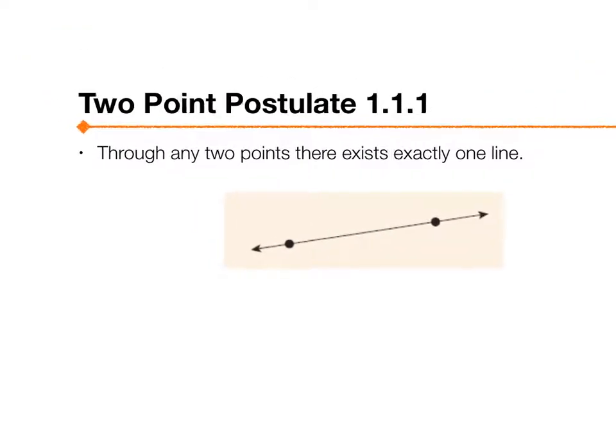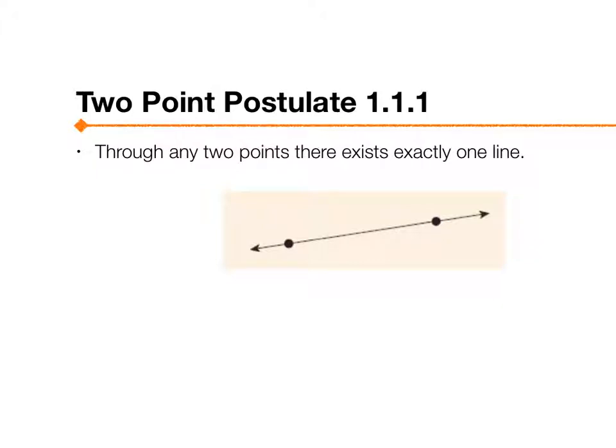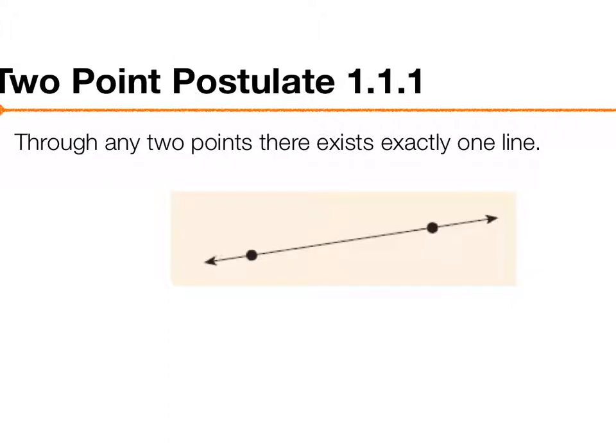The 2-point postulate: through any 2 points, there exists exactly one line. So we have a point here and a point here, and we can only have one line that goes through both of these points. We can't have a line that goes like this. That's not a line. That's a rainbow. Remember, lines have to be perfectly straight. So if we have a point here and a point here, there can only be one line connecting these 2 points.